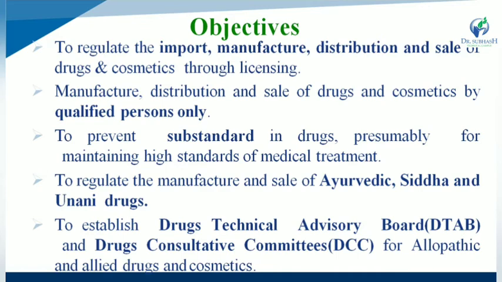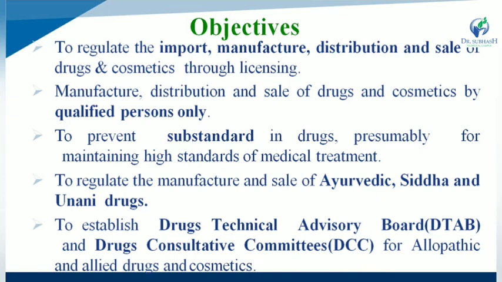While second one, manufacture, distribution and sale of drugs and cosmetics by qualified persons only. So the second objective of the DNC Act is manufacturing, distribution as well as sales of drugs and cosmetics with the help of a qualified person. Third one, to prevent substandard drugs, for maintaining a high standard of medical treatment. So in the third objective, it prevents substandard quality of drugs by maintaining a high standard of medical treatment.